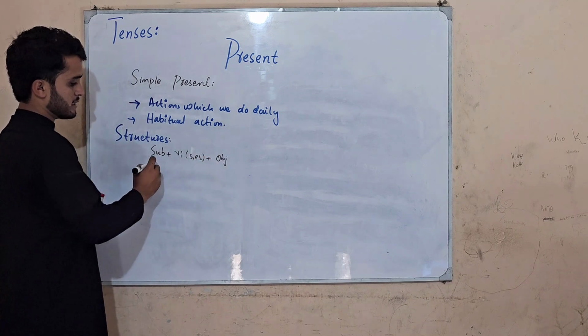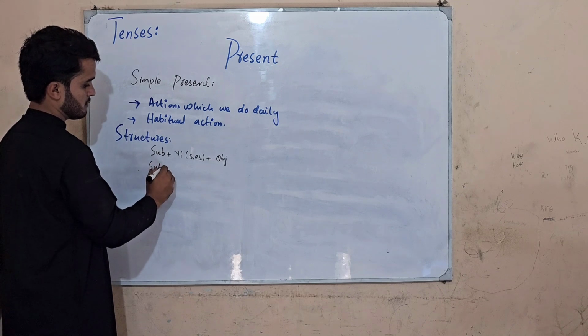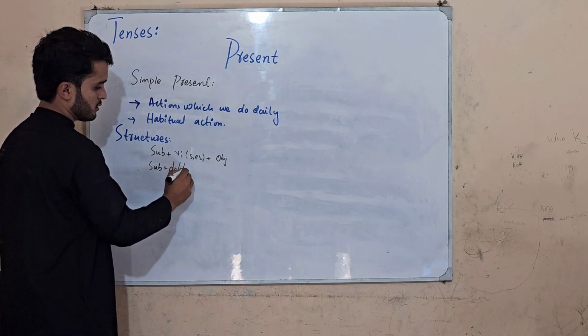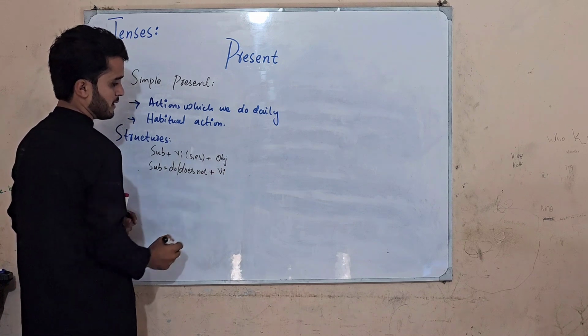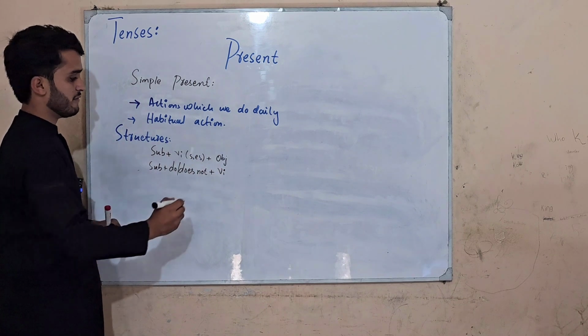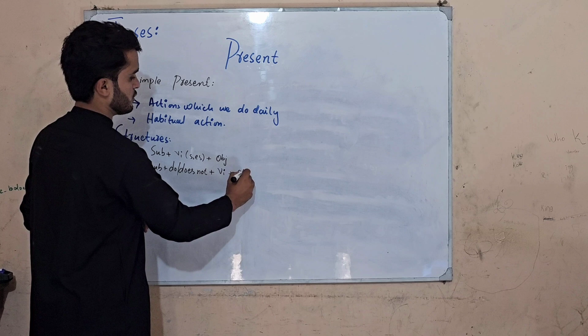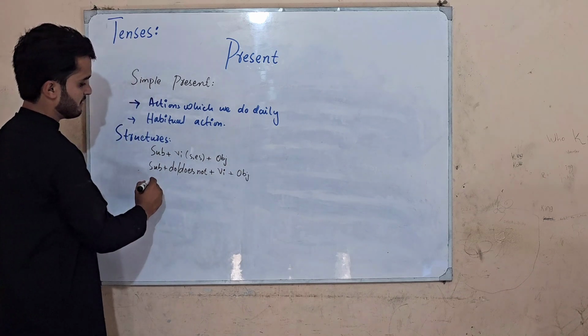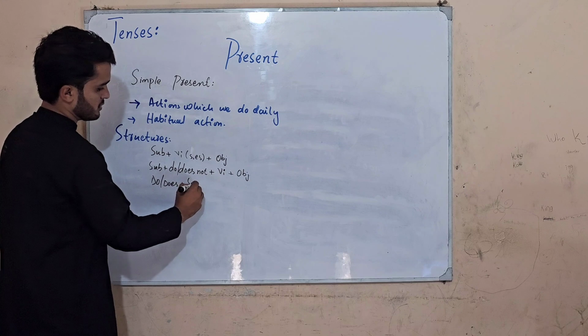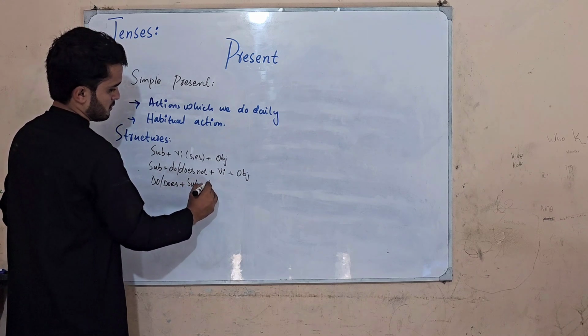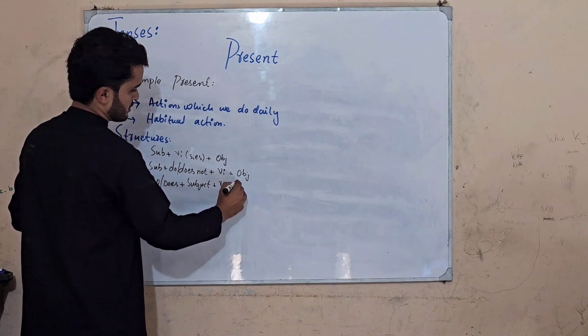The second one is negative, that is subject plus do or does not plus verb first form. Here we do not put any kind of s or es with the verb, plus object. And the interrogative is do or does plus subject plus verb first form plus object.